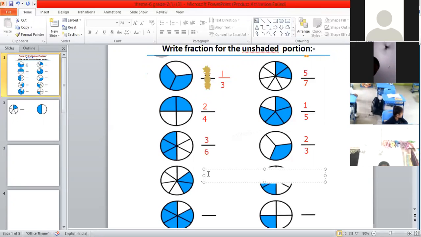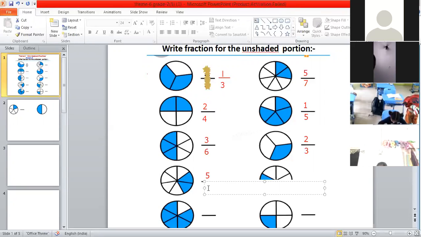So we will write that above the line. Now tell me the total number of parts. Count all the parts together, Suryansh. 1, 2, 3, 4, 5, 6, 7, 8. Not 8.